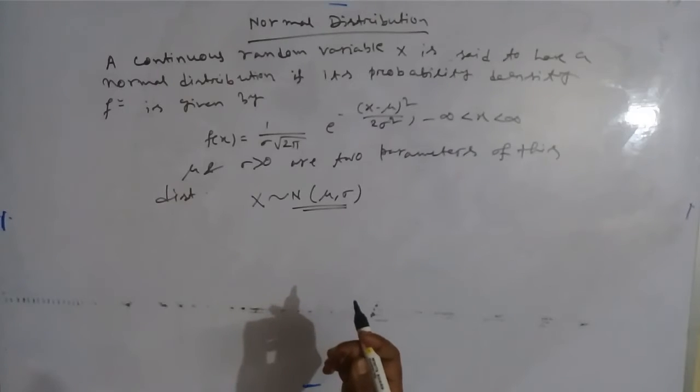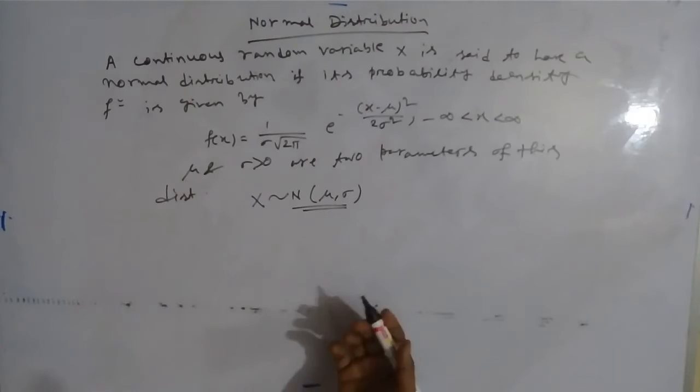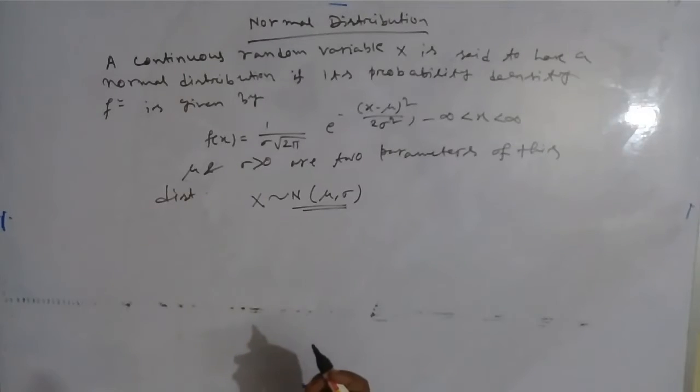Actually in practical life we deal with the standard normal distribution. From normal distribution we get standard normal distribution, which is a special case of normal distribution.